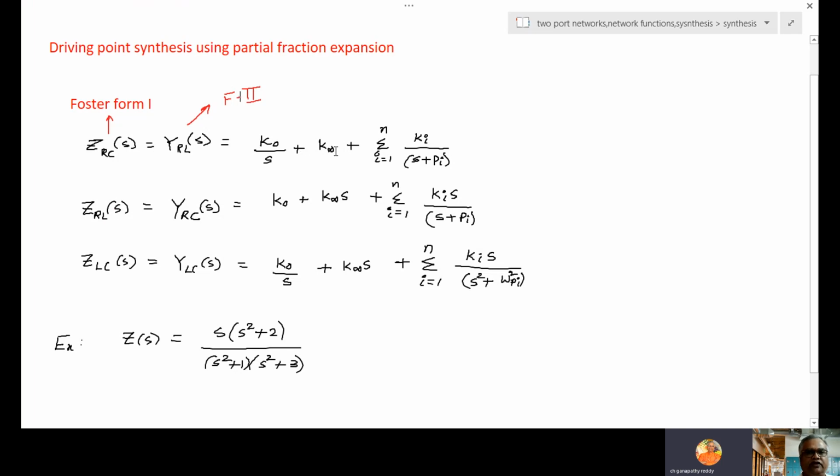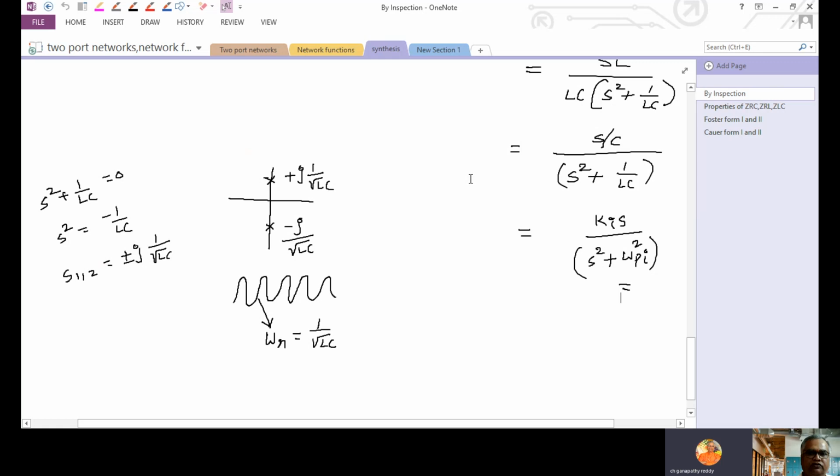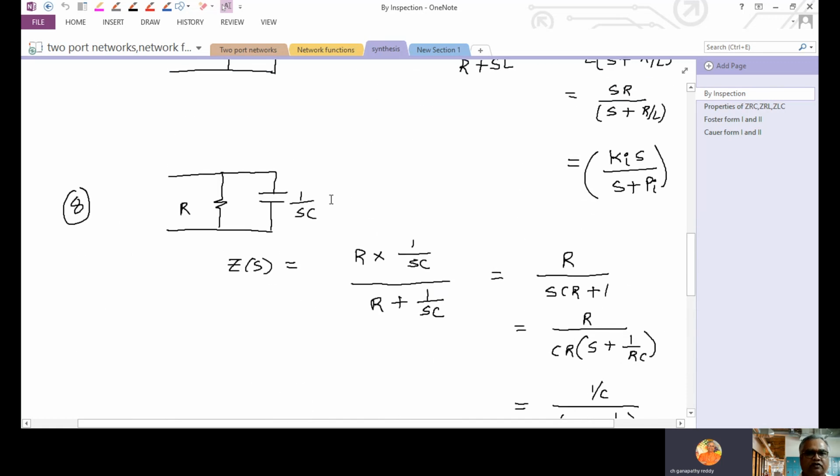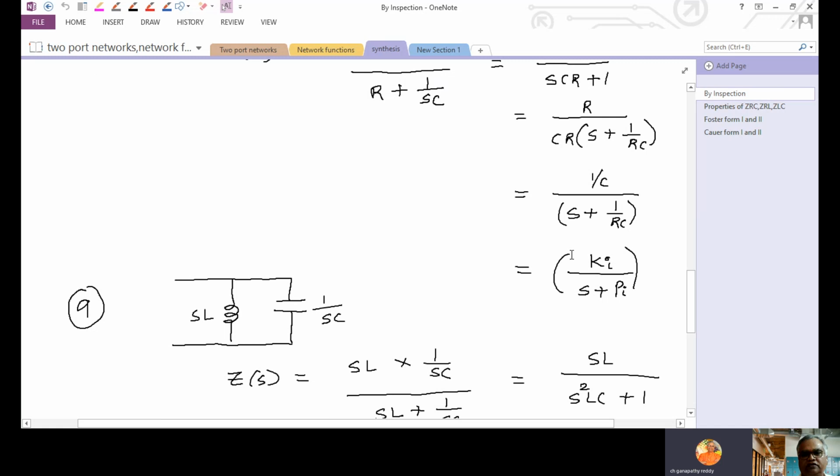K infinite is the resistor. Any RC parallel section, how does it look? The RC parallel structure is this. The numerator s is not there.